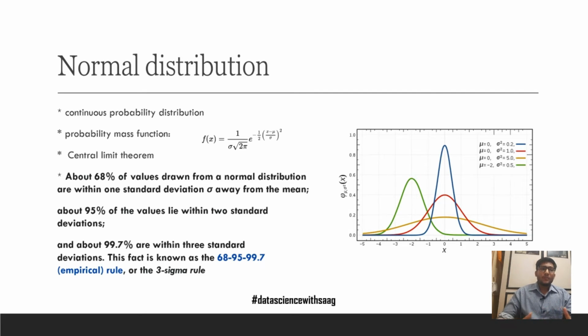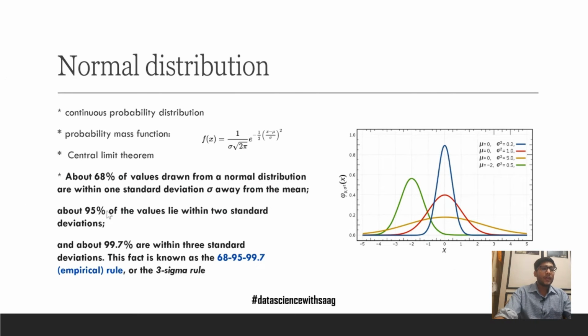Next is the normal distribution. It is a continuous probability distribution whose probability density function is given by the function f(x) as shown in the slide. One very important attribute of the normal distribution is that 68% of values drawn from a normal distribution are within one standard deviation away from the mean. You see that here the mean is 0. One standard deviation would be sigma to the left and sigma to the right, right here. So 68% of all values would be within one standard deviation. This holds true for all normal distributions.